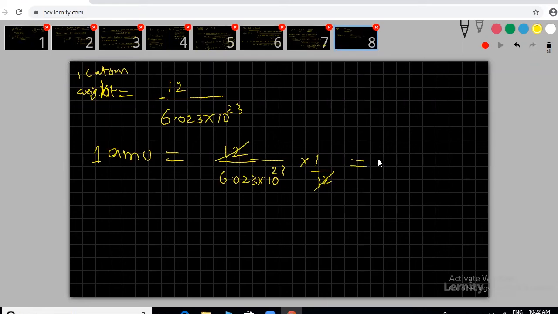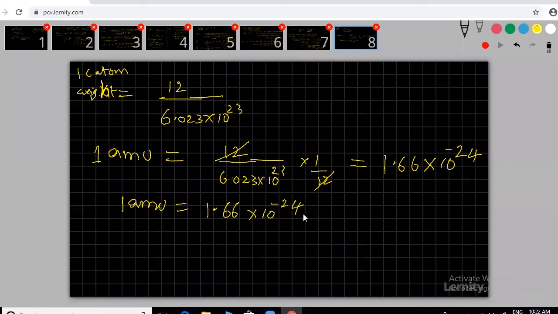We finally get 1.66 into 10 power minus 24. You can calculate 1 by 6.023 and 10 power 23. If 23 goes up it means minus 23, and 1 by 6 will give 0.16. So 1 AMU equals, what you can write, sir, finally, 1.66 into 10 power minus 24 grams.